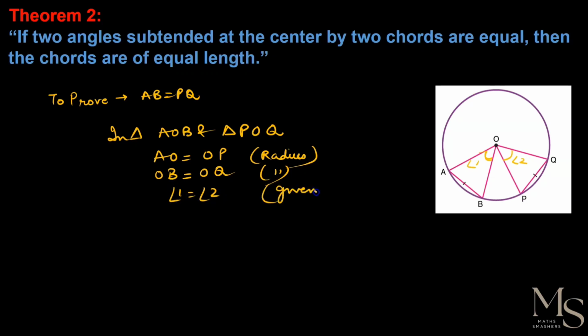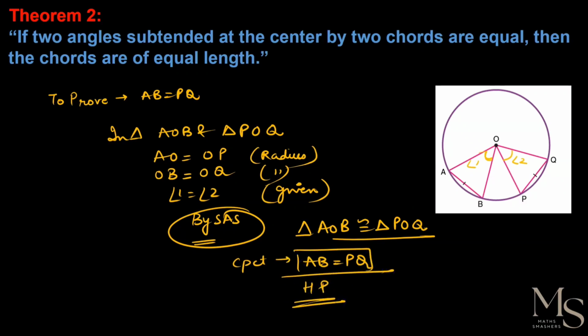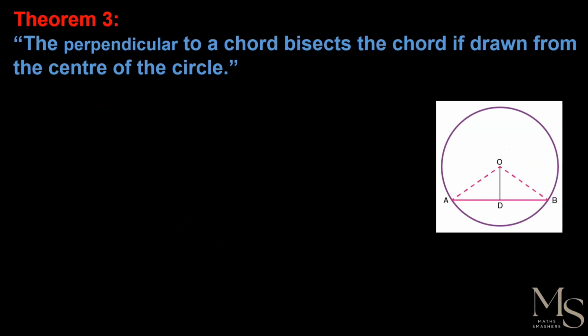This is already given, okay? So by SAS criteria, we can say that triangle AOB is congruent to triangle POQ. Congruent. So by CPCT, we can say that AB is equal to PQ. So this is what we had to prove. This is the reverse of the first theorem. So hence proved. Let's move on to the third theorem.